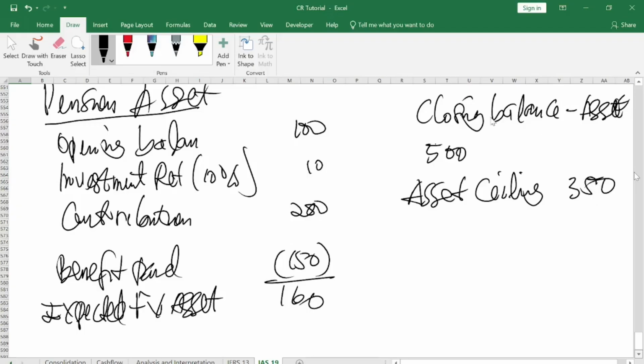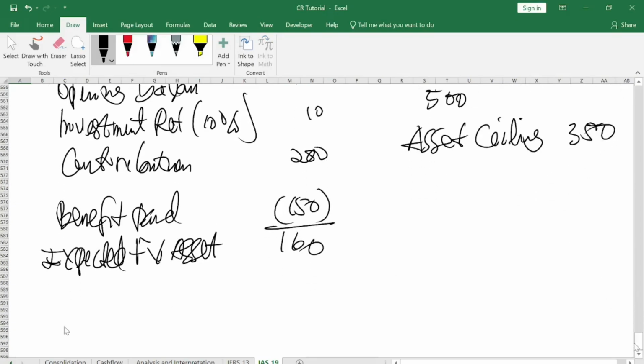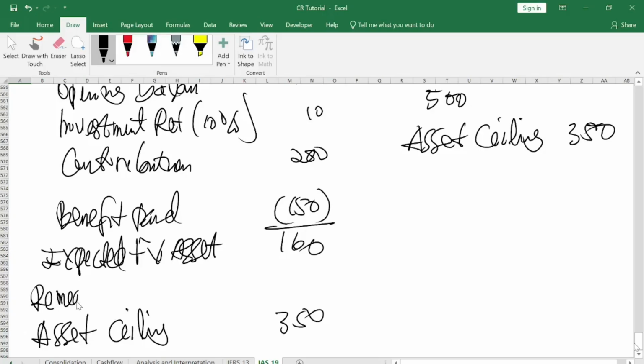At the end of the day, you have a closing balance of 500, and they say the asset ceiling is 350. So you will bring your asset ceiling of 350 here. Please, have you understood? Then you come and find the remeasurement component. The difference between this one and this one, because you expected it, is a gain. The difference will give you 190. This is a gain to the company.